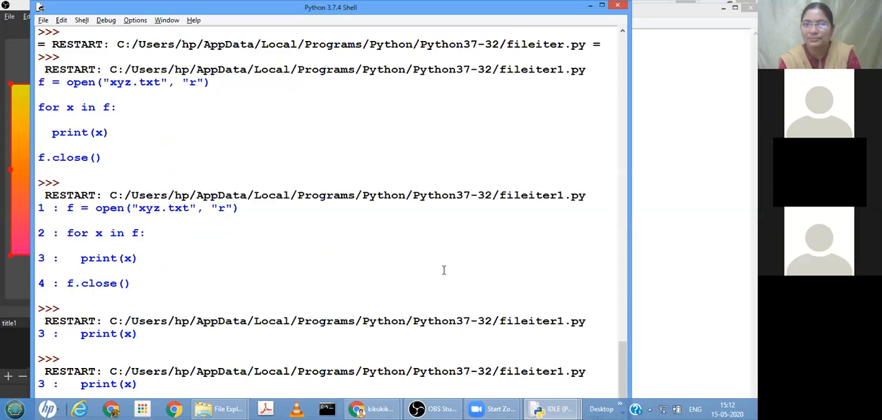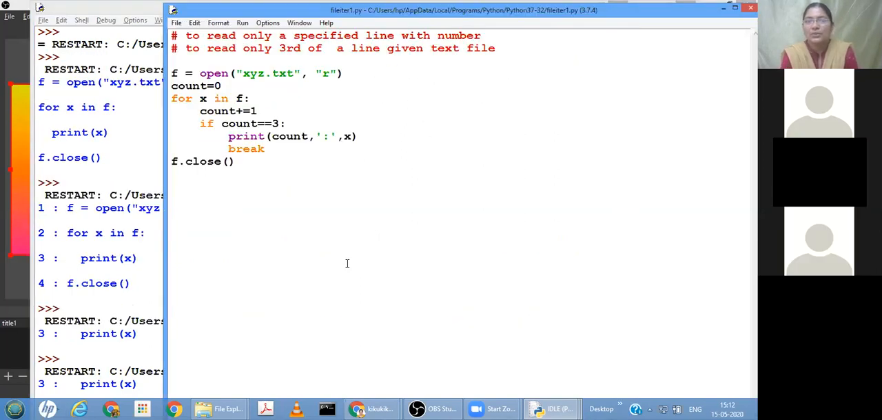Understood? Okay, so this is how we can read whatever line we want to read. Suppose our file has only 4 lines. If I give a count of 5, what will happen? I have already come out of the file's for loop.